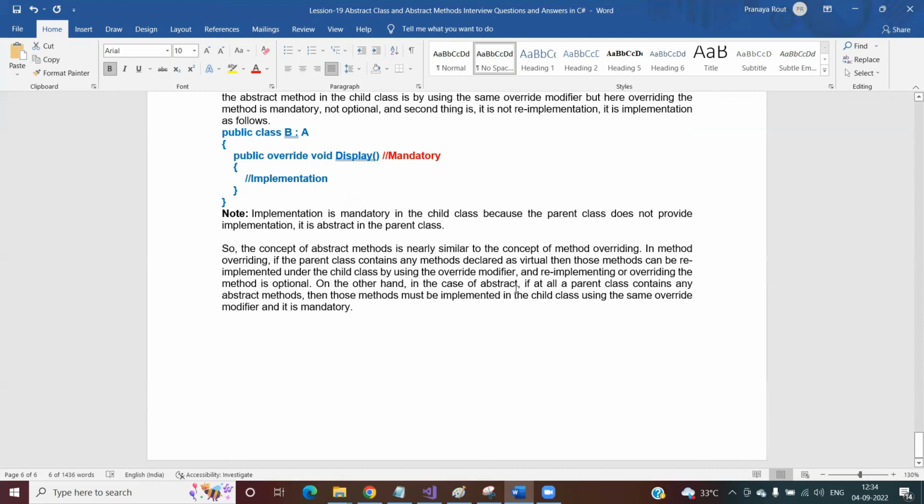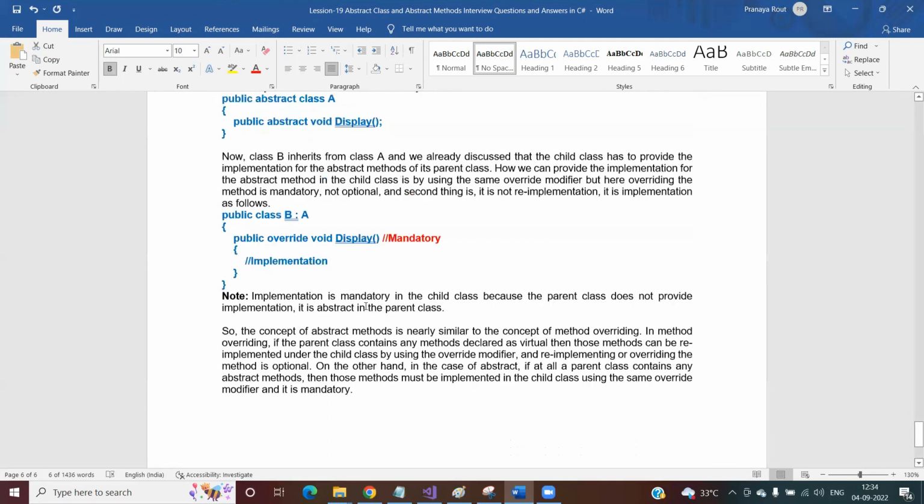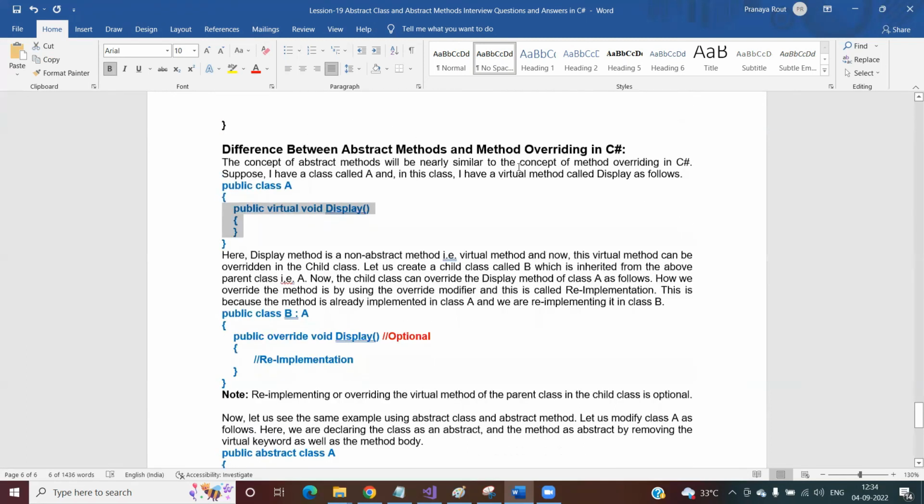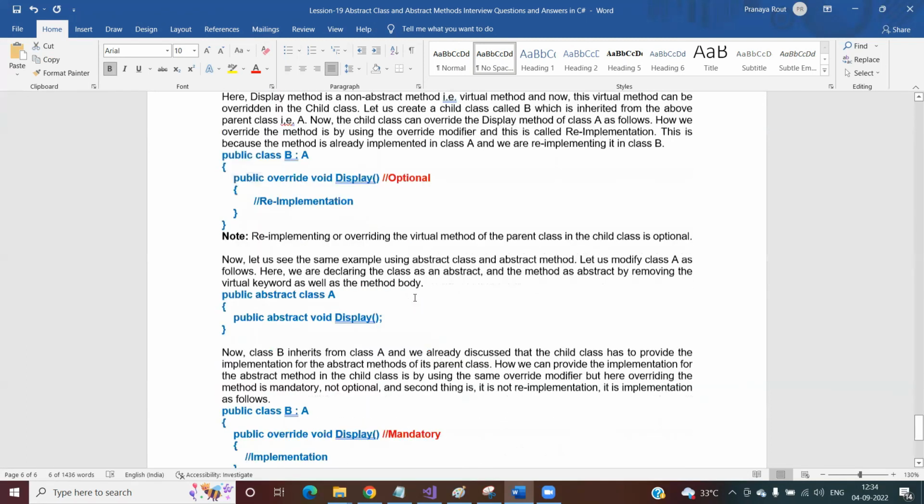On the other hand, in the case of abstract class and abstract method, if the parent class contains any abstract method, then those methods must be implemented in the child class using the same override modifier. And implementing the abstract method under the child class is mandatory. This is the difference between abstract method and the overriding method, right?